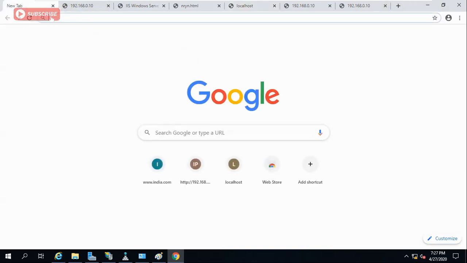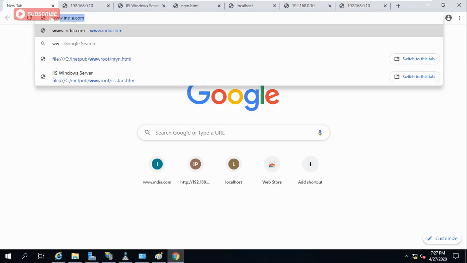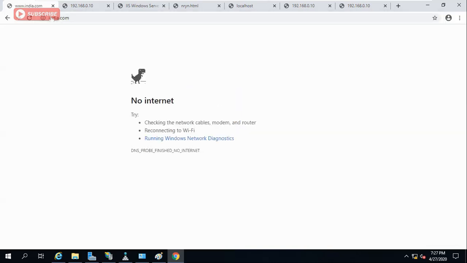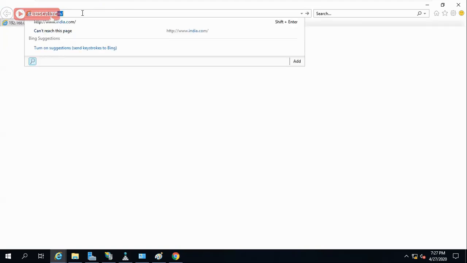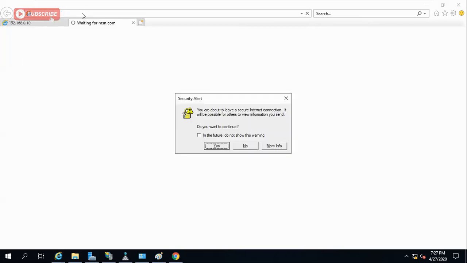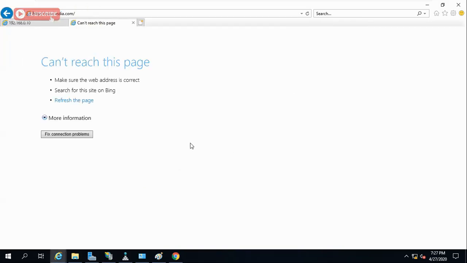Now I want to access it by a domain name. If I give www.india.com by domain name, see, it is not opening here. It is asking for name resolution, and that name resolution is not happening. If you go to Internet Explorer also and give www.india.com, let's see whether it is opening or not. So guys, it is not opening. Why is it not opening? Because name resolution is not happening.